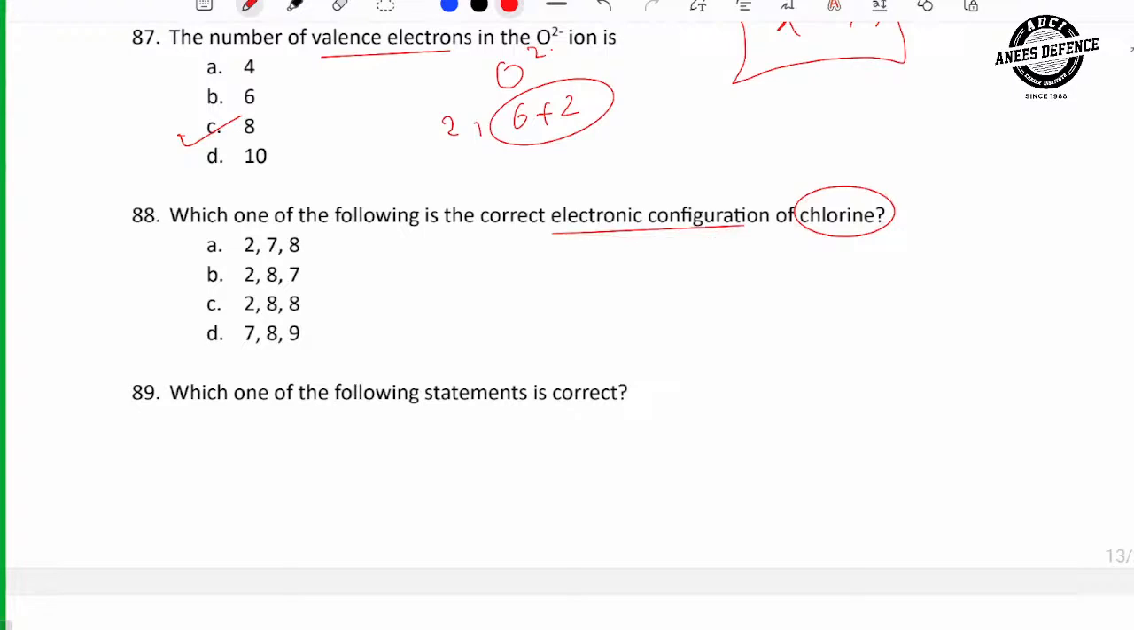Electronic configuration of chlorine. Chlorine atomic number 17. 17 means 2, 8, 7. So what will be the option? B.